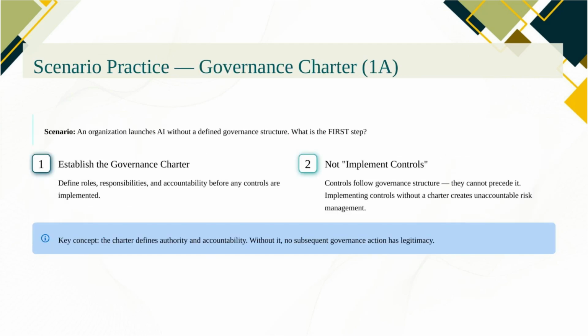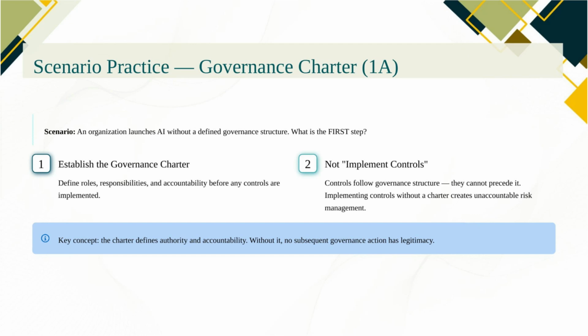Let's work through a scenario. An organization is rapidly launching AI tools across multiple business units, but there's no defined governance structure, no owner, no policy, no oversight body. The question asks, what is the first step? The answer is to establish a governance charter that defines roles, responsibilities, and authority.